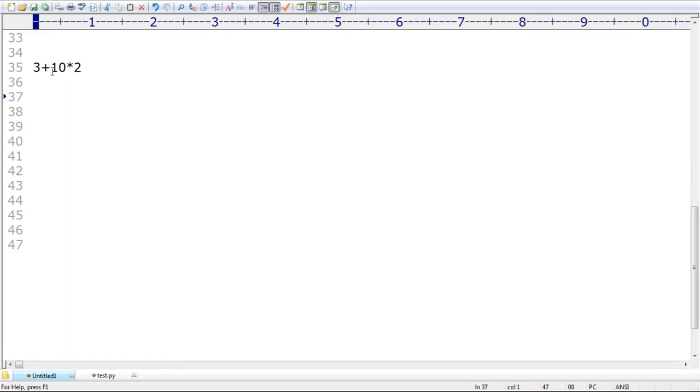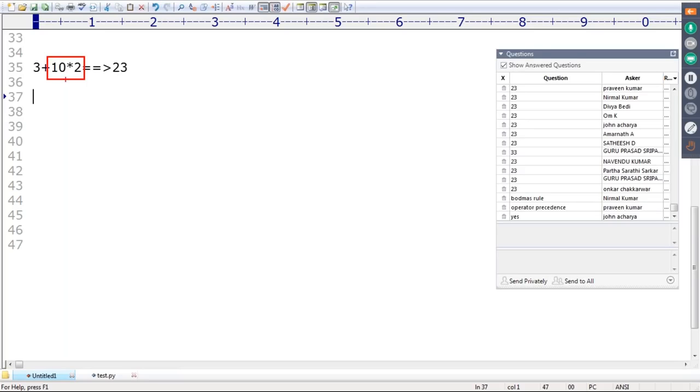The answer is first 10 into 2 is going to be executed. After that, the plus operation is going to work. That's why, what is the output by default we are going to get, sir? 23. Correct or not? 23, right? Okay. In your C language, somewhere you may use the BODMAS rule. Here also, just observe, if multiple operators are there, which operator is required to evaluate first? Sir, first the star operator. After completing that, the plus operator, right?